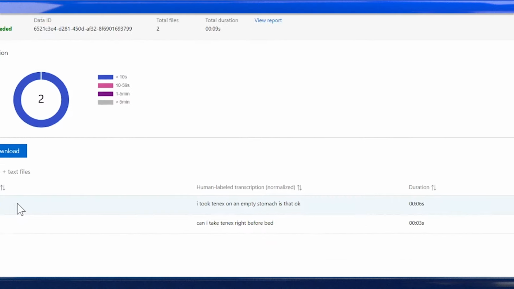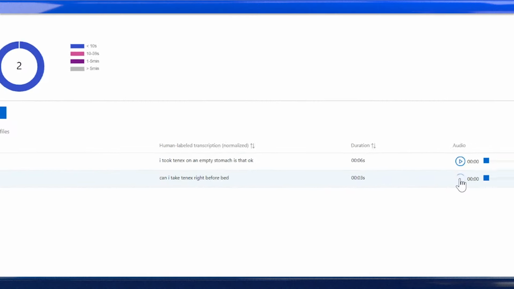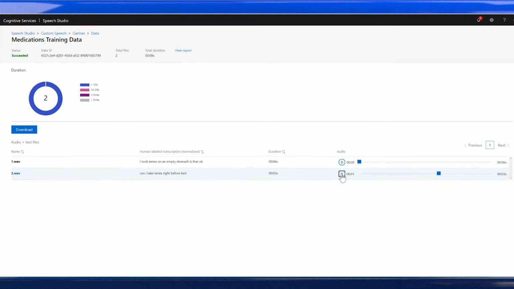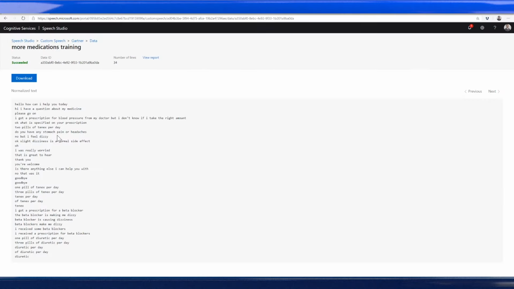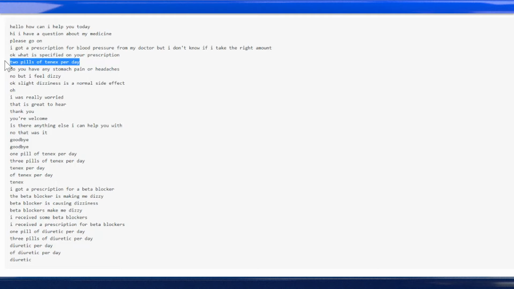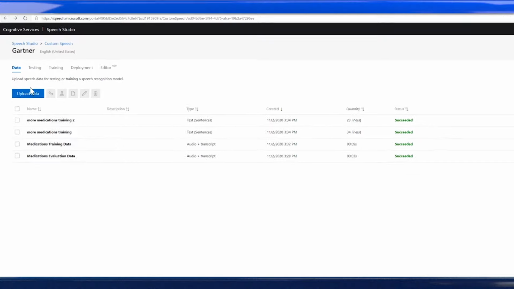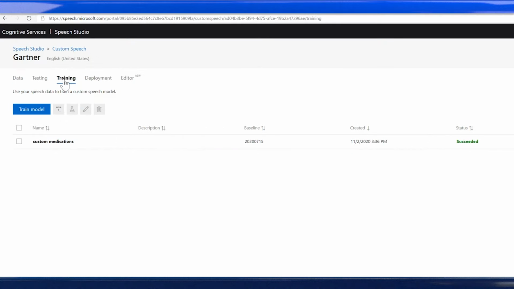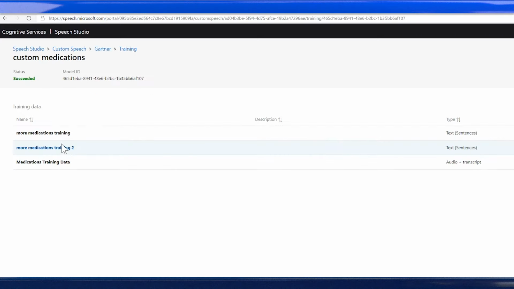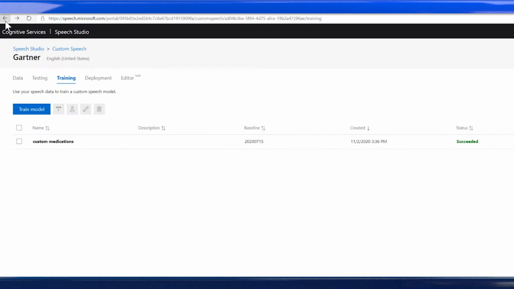Notice the use of the term 10x in these examples. This is a medication name. Keep in mind that each audio file used as a training example must be under 60 seconds long. The audio with human-labeled transcriptions should be between 10 and 1,000 hours long for the best results. Once we've uploaded the data, we can use the Training tab to train our model. From here, we can also see which data has been used to train the model.